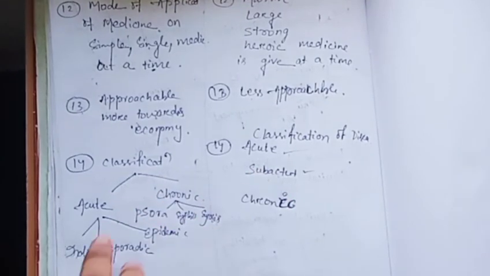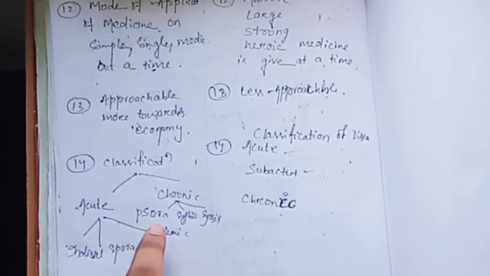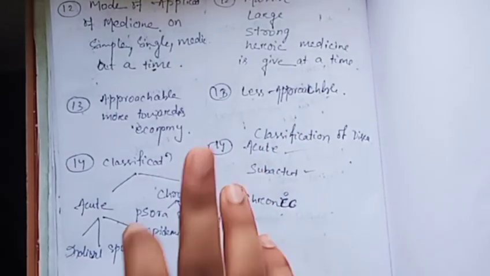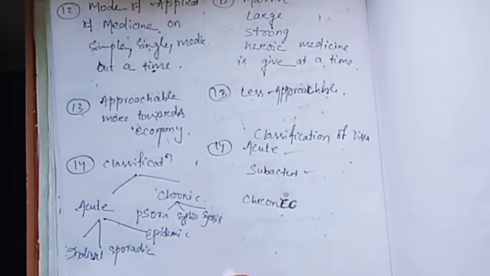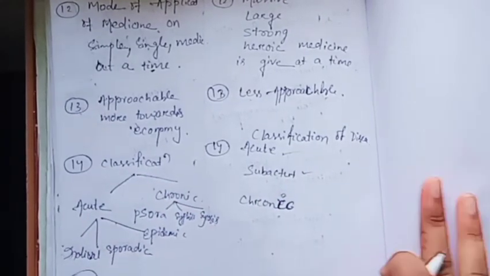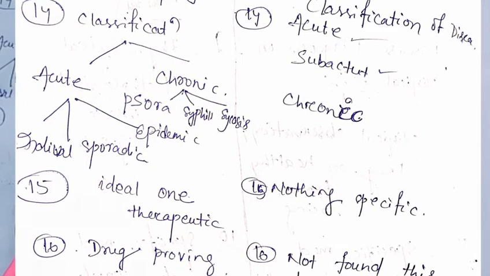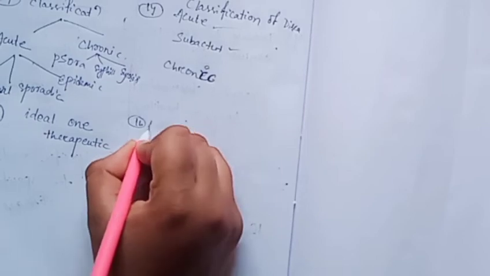That is, in homeopathy there is a classification of acute: individual, sporadic, epidemic. Whereas in chronic, that is psora, syphilis, sycosis. In allopathy, there is acute, subacute, chronic. That much classification we find. So homeopathy is an ideal therapeutic system, but here nothing specific.